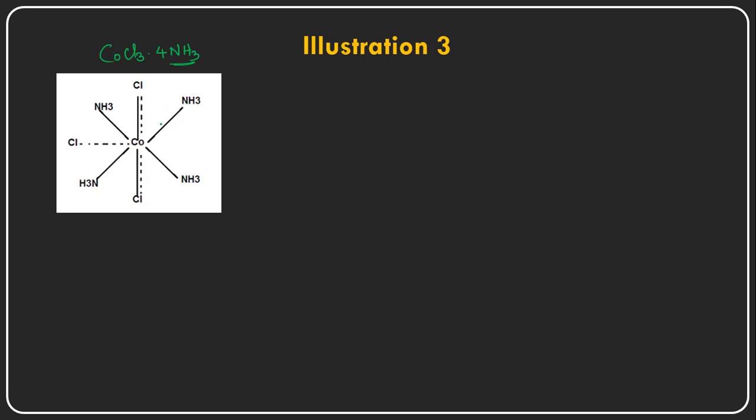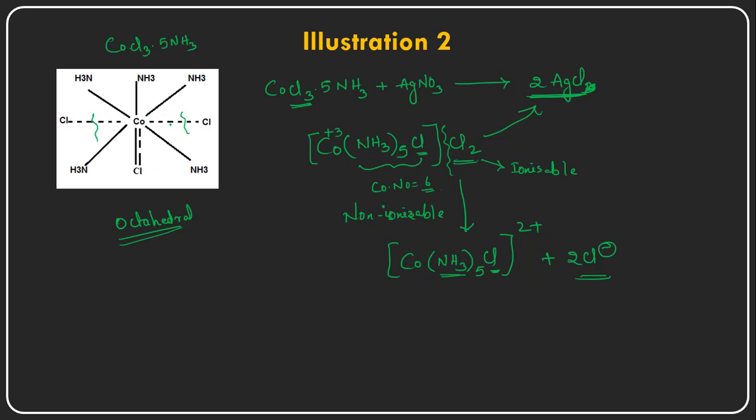And here, I forgot to tell you, the total number of ions, how many are there? This is one complex ion, and the two chloride ions are there. So there is one cation plus two anions, so three ions are present here, right?